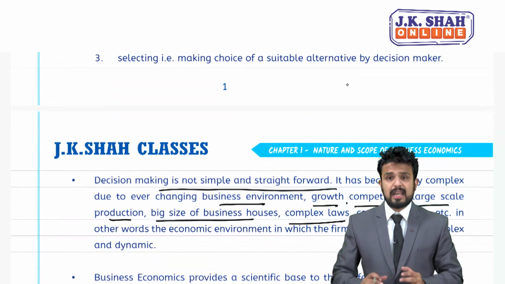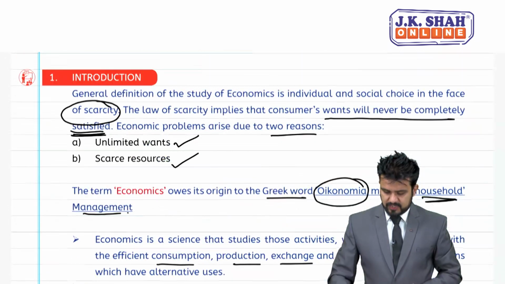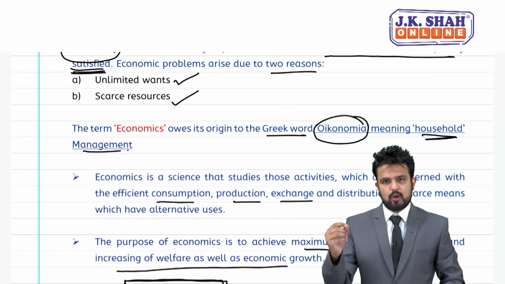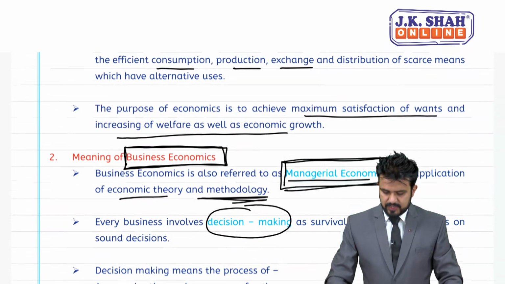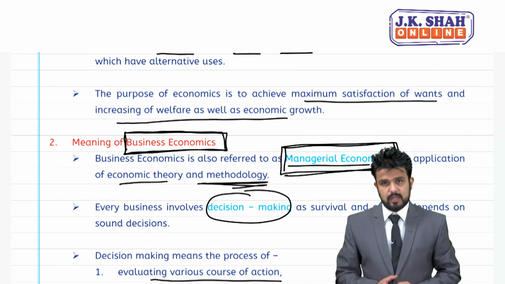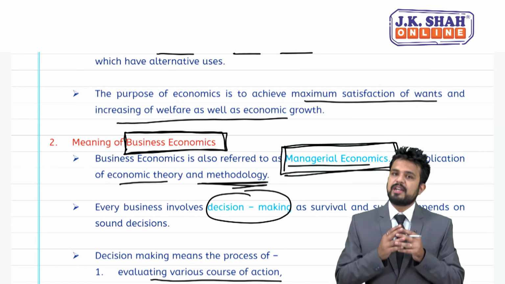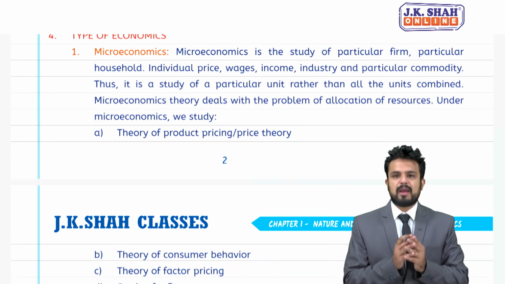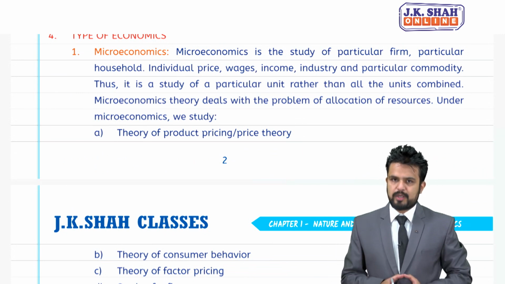So students, till now we have discussed two things: introduction to economics, then the meaning and definition of business economics. Okay students, now let's understand microeconomics and macroeconomics.